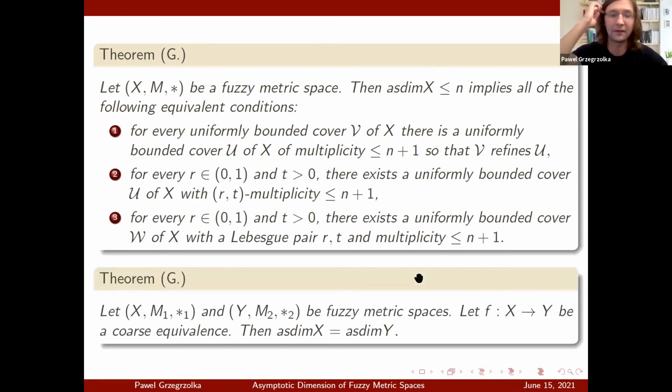Okay, and for asymptotic dimension, we said that two coarsely equivalent metric spaces have the same asymptotic dimension. Well, the same thing happens for fuzzy metric spaces. If you have one fuzzy metric space and another fuzzy metric space, you can define what it means for both of them to be coarsely equivalent. And if two fuzzy metric spaces are coarsely equivalent, their asymptotic dimensions are equal.